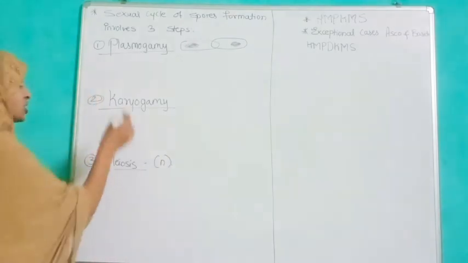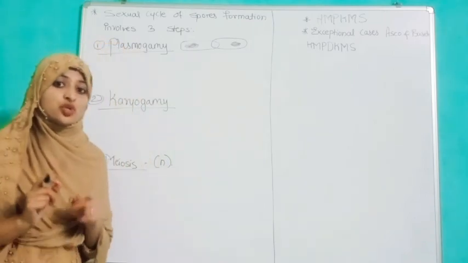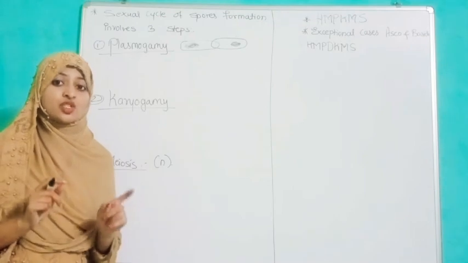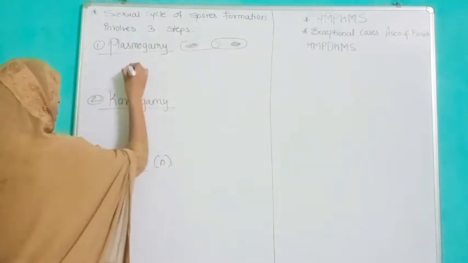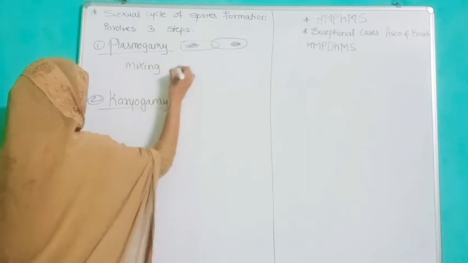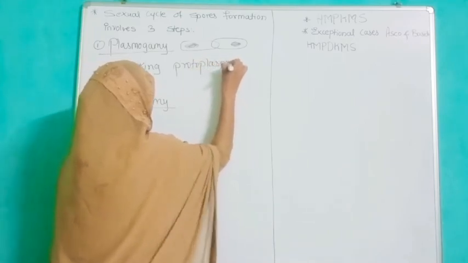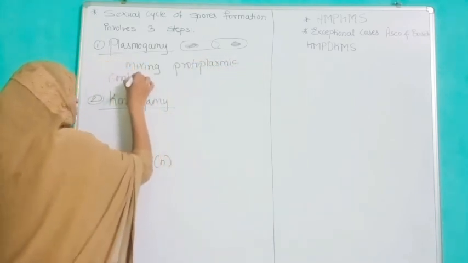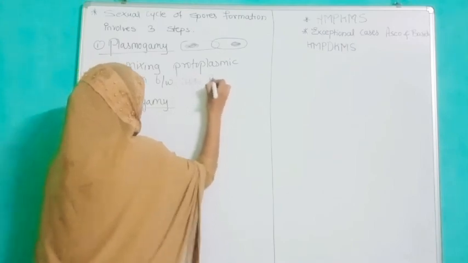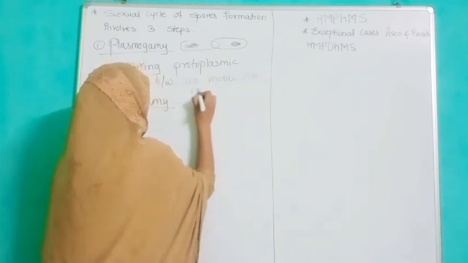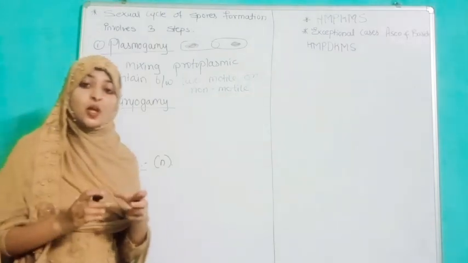What happens is that two motile or two non-motile cells fuse and share their protoplasmic content, meaning the sharing between protoplasmic contents of two motile or non-motile gametes. Now, karyogamy.